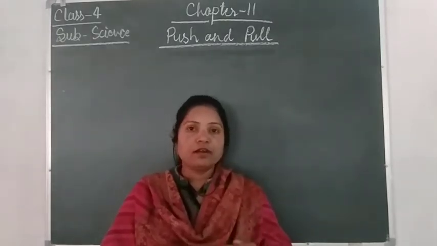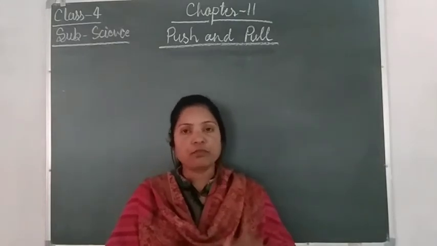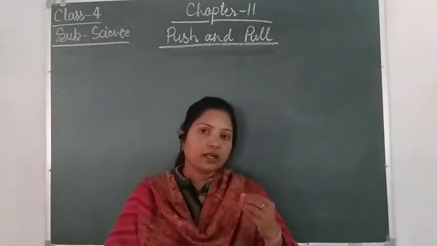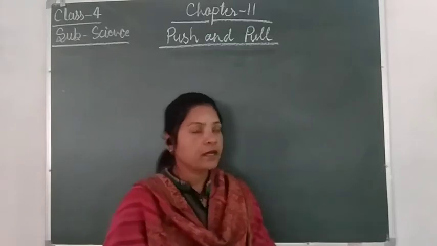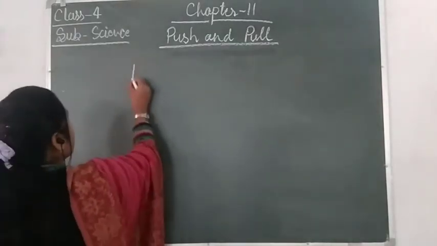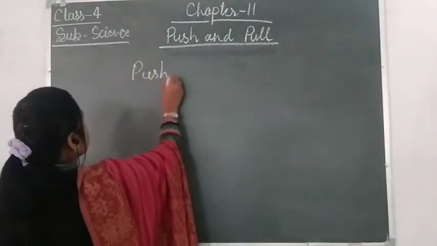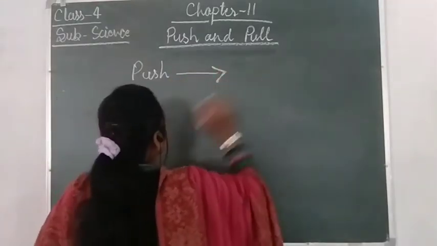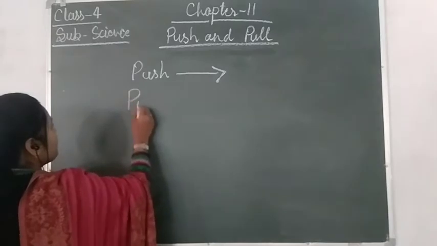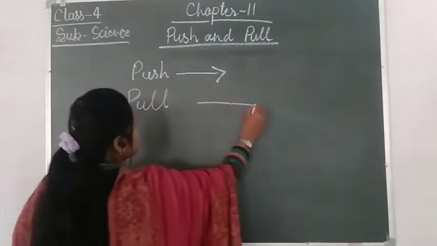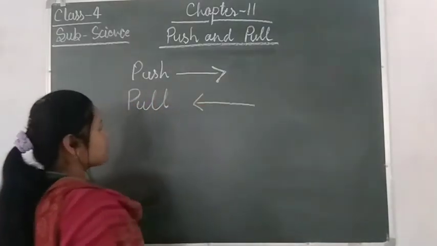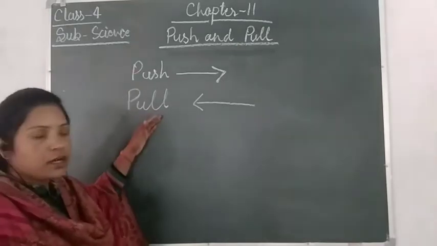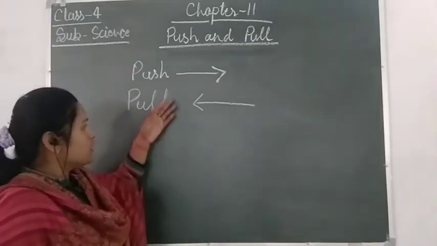It means when we try to push or pull, a force acts on that object. So while pushing, object moves away from us, and if we want to pull an object, it moves towards us. So in both the situations, a force acts on it.